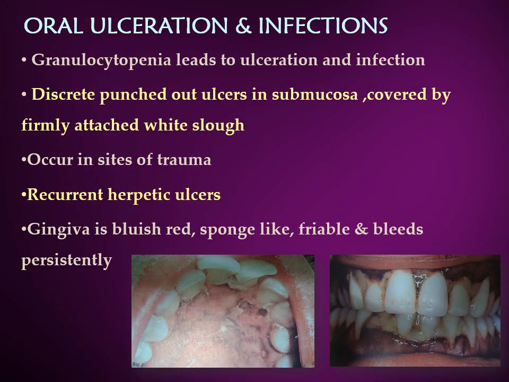Decrease in the granulocyte count leads to more recurrent infections and ulcerations in the mucosa and the gingiva. Now this is characterized by discrete punched out ulcers in the submucosa, which is covered by a firmly attached white slough, and these ulcers occur more in sites of trauma, and recurrent herpetic ulcers can be seen in these patients. Gingiva appears bluish red, sponge-like, friable, and bleeds persistently.